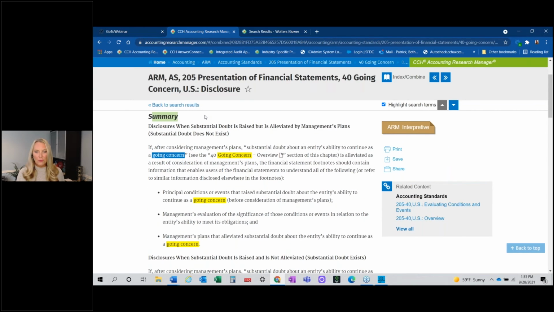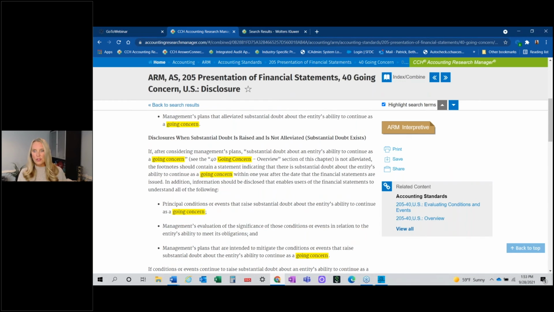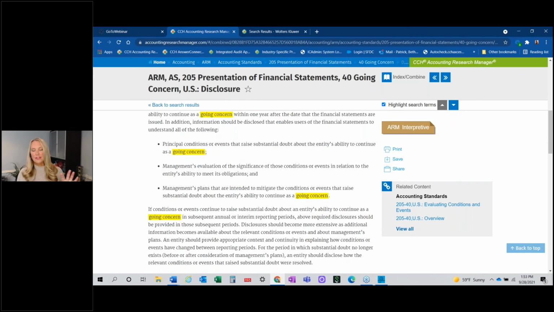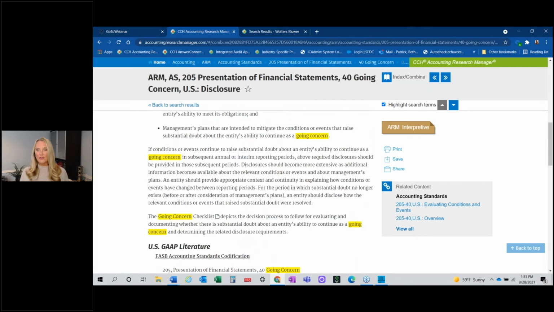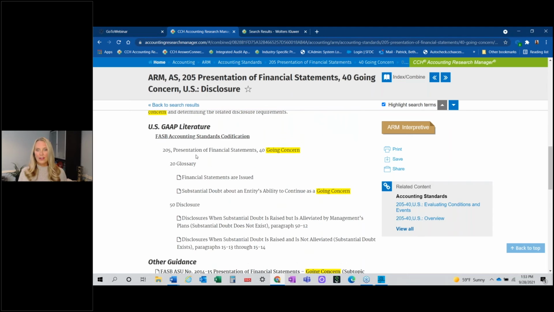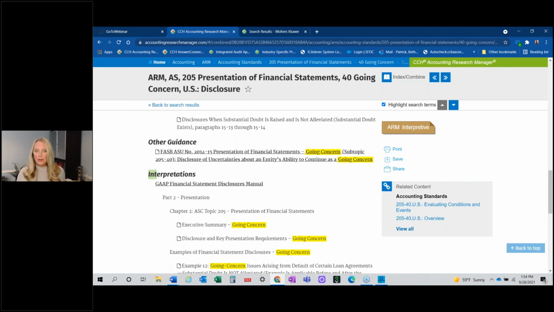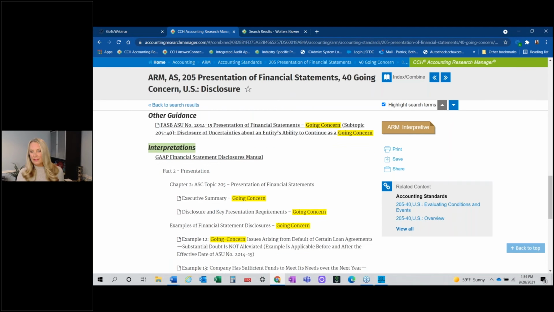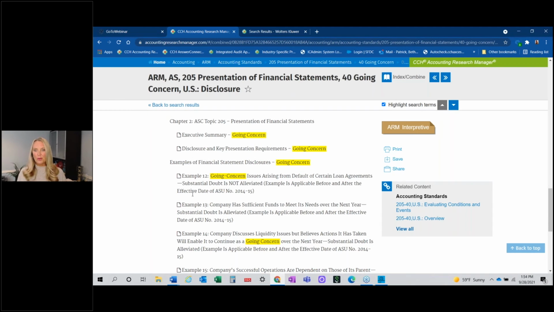They start off with the summary. What do I need to know about this? So just like I was showing you earlier, this is the point of Accounting Research Manager, is saving you time. We'll pull this together for you. This is where you need to go in the FASB. These are some of the example disclosures. Here's our interpretations. Do you need some example disclosures? Click right into here. So see how I didn't need to go through those 2,000 hits.